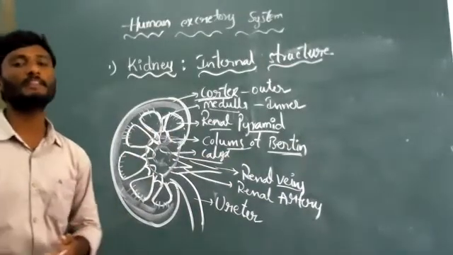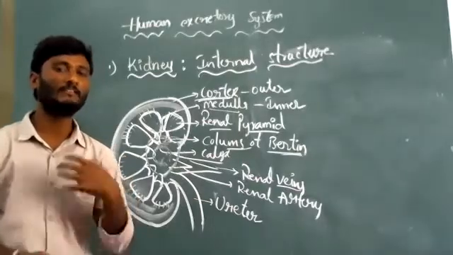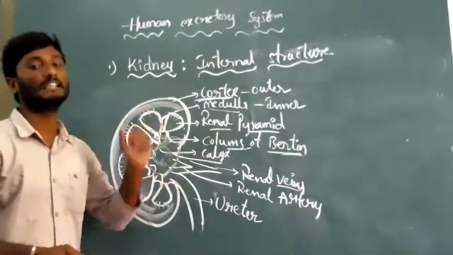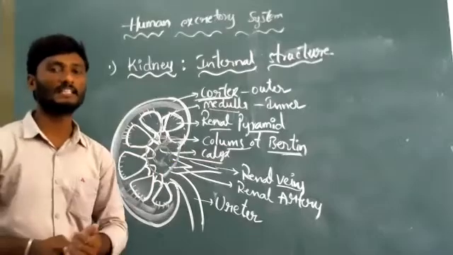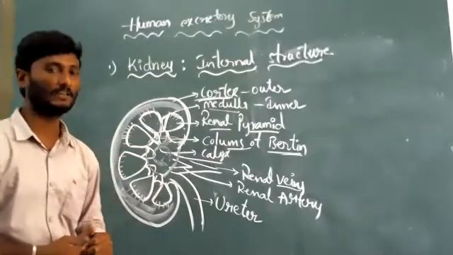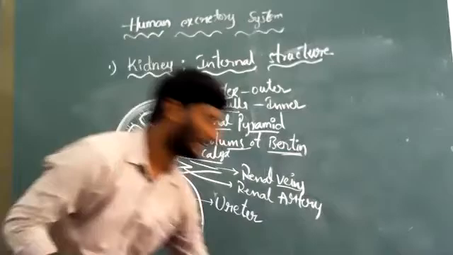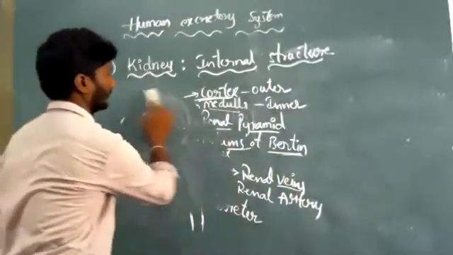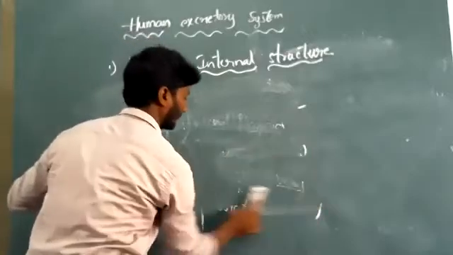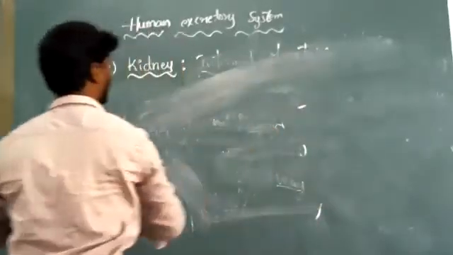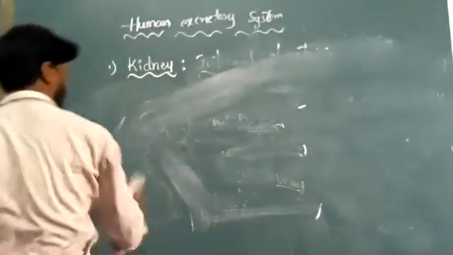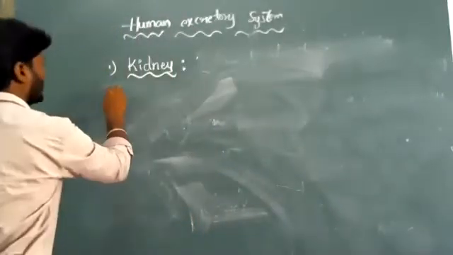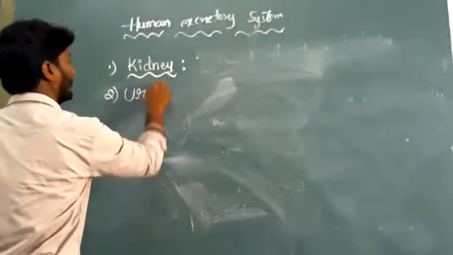If we observe the nephron structure, a number of nephrons are located in the kidney. Let us discuss that. This is an internal structure. Next one. The kidney is completed. The second one is the ureter.